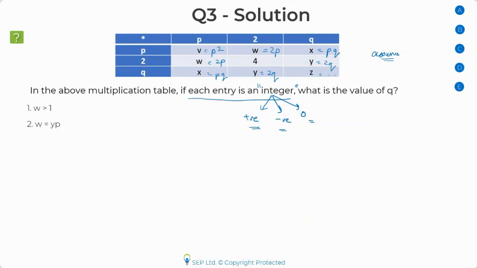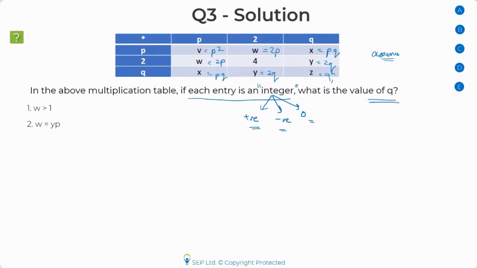Okay, anyone has any doubts with this multiplication table? Because I've seen people sometimes not being able to understand how to work with a multiplication table. Is this clear? How are we getting each and every value in the boxes? Okay, good. So all of you are saying yes, which is good.